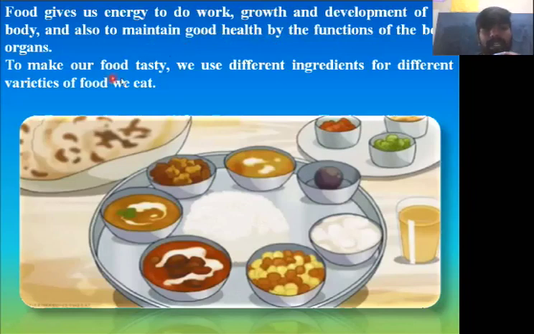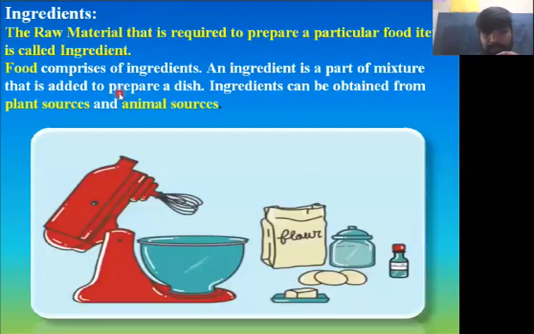Understood? To make our food tasty, we use different ingredients for different varieties of food we eat. Yes or no? If you want to prepare kesari bath, what do you need to have? You need different ingredients like rava, sugar, ghee. So to make our food tasty, we use different ingredients for different varieties of food we eat.